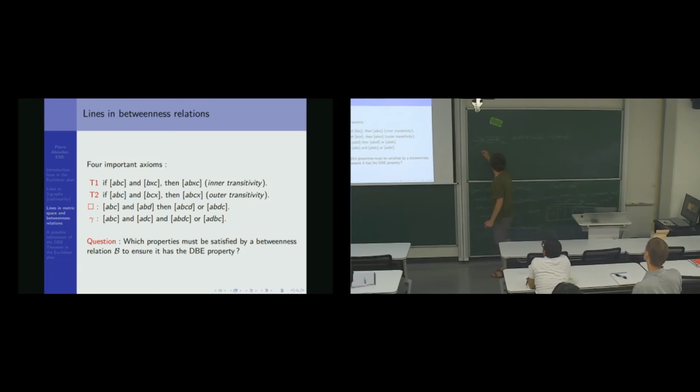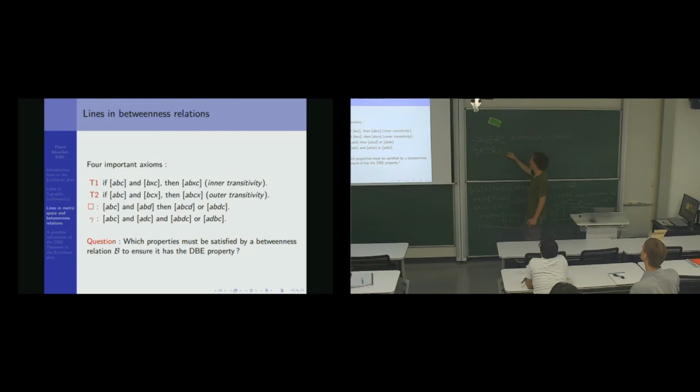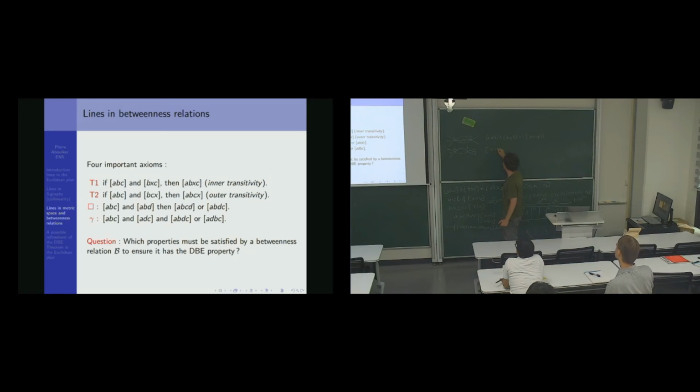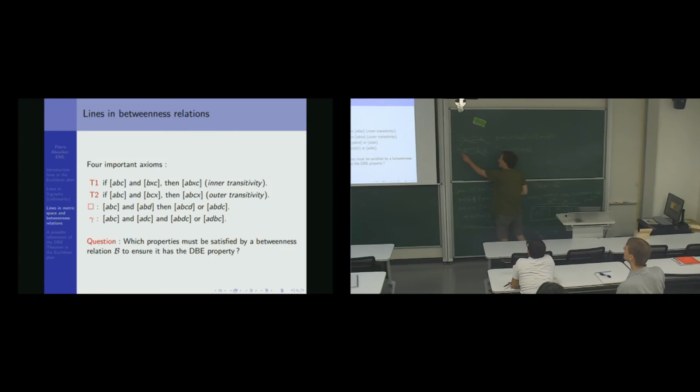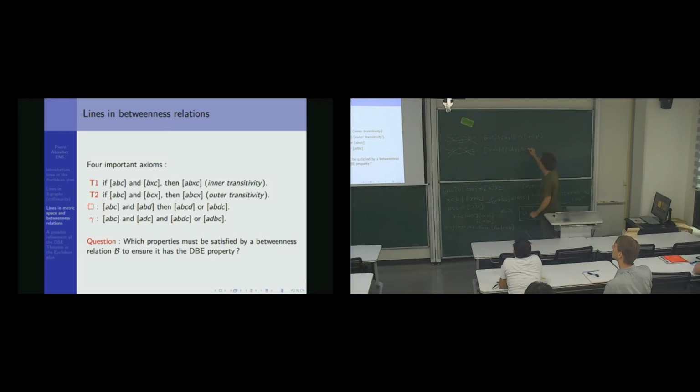And there is another way to do this. For example, if there is a point X here and a point Y here, it means that I have XAB and ABY. And then what I can say is that maybe I can force this to be a shortest path, a geodesic. So this to imply XABY. This means that when I have a geodesic like this and a geodesic like this that intersect in at least two vertices, then the union is a geodesic.